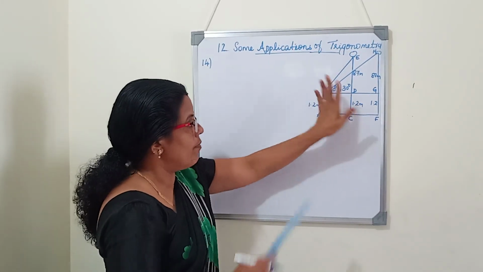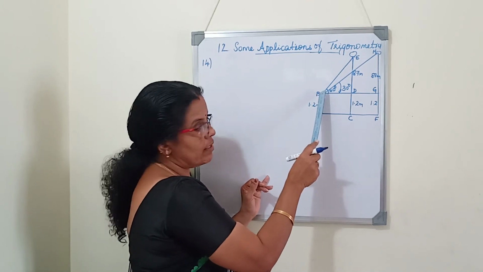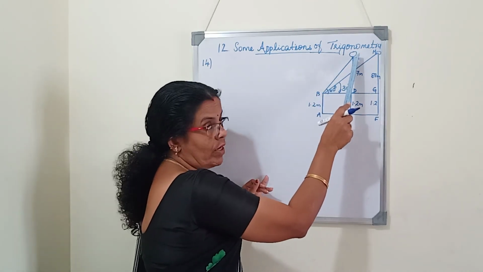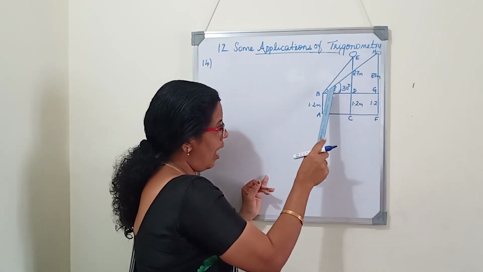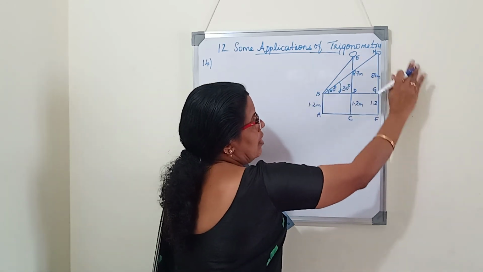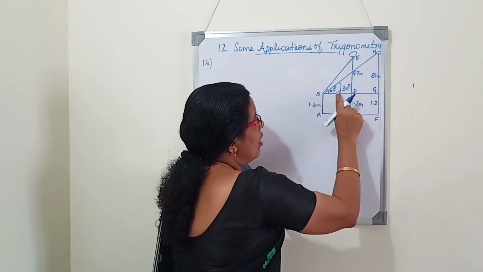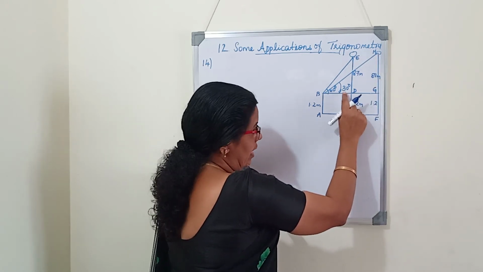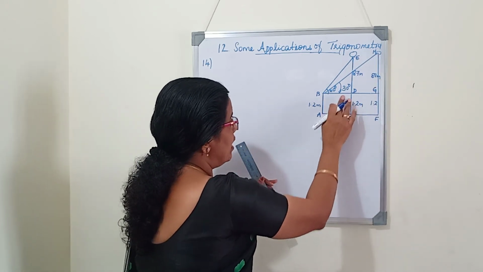Now this is the diagram. First of all, the girl was standing at this position B and looking at the balloon. When the balloon was here in this position, the angle of elevation was 60 degrees. Afterwards the balloon moved towards the right and when she looked at the balloon, the angle of elevation reduced to 30 degrees.